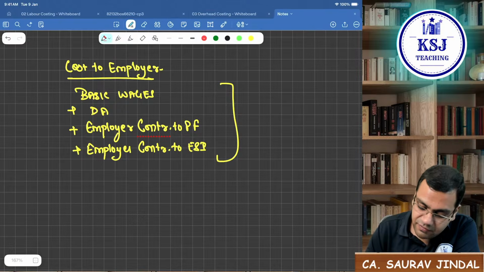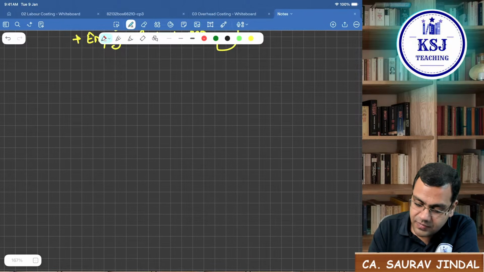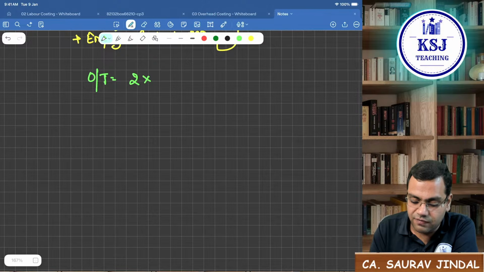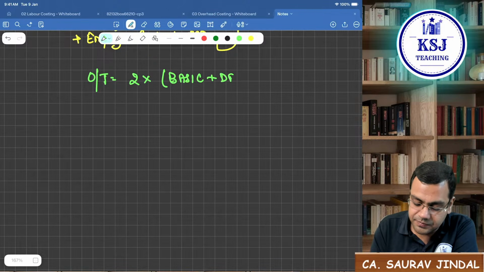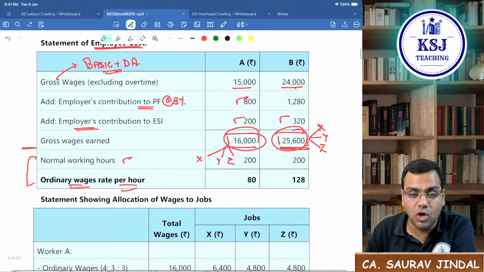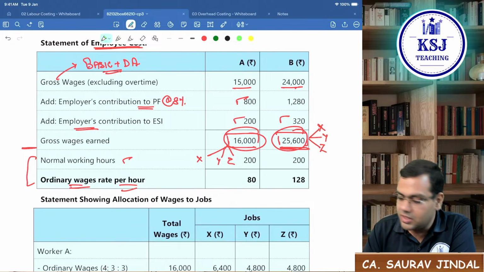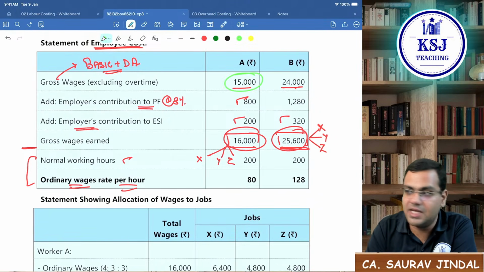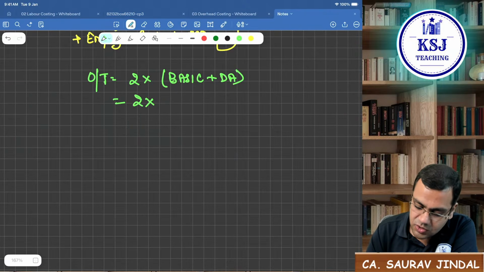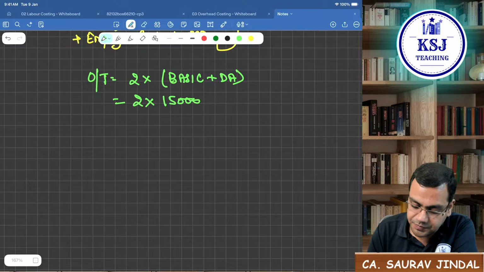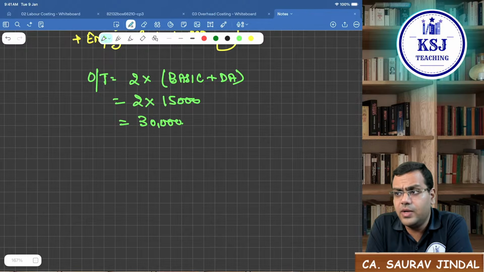Now what is the information given regarding the overtime? They are saying overtime is paid at double the rate of basic plus DA. Now only worker A has done the overtime. So for worker A, basic plus DA is how much? 15,000. So 2 into 15,000, that is 30,000. Now, are you going to pay overtime of 30,000 to worker A?